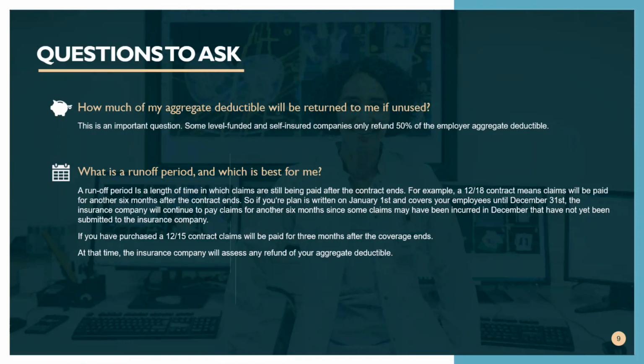The 18 means that the claims are going to be paid for 18 months. So a claim that is incurred may not be paid after 18 months. So in other words, the 18 part of the contract says that for the contract written on May 1st of 2020, they're going to start paying claims for the next 18 months, which means the policy will term on 4/30, but they're still going to pay claims 6 months after as a runoff period. So that gives the doctors and hospitals time to submit their claims. Now, all of this may sound confusing, but it's very simple.